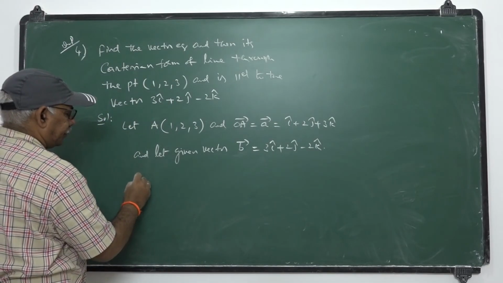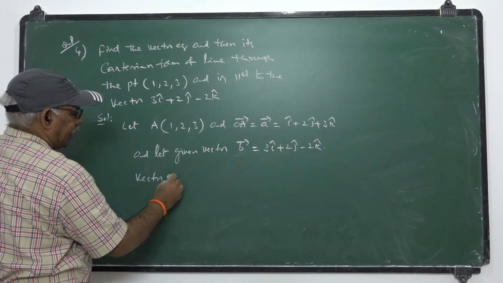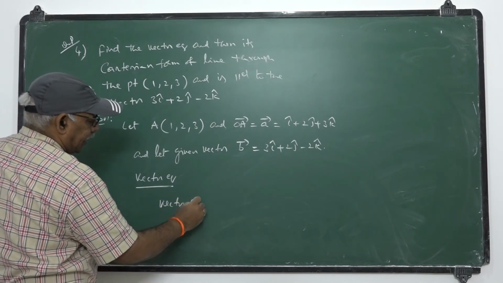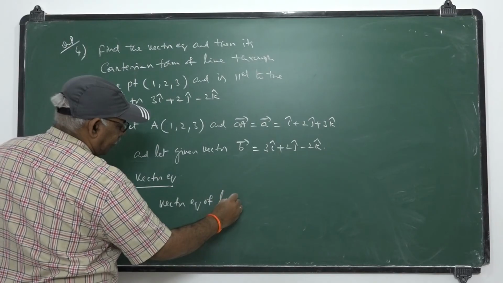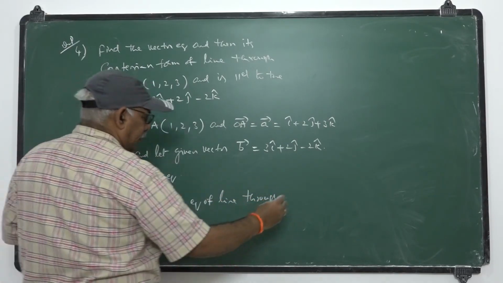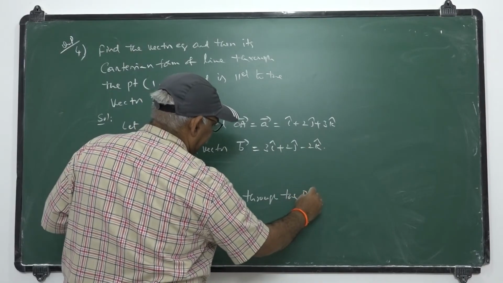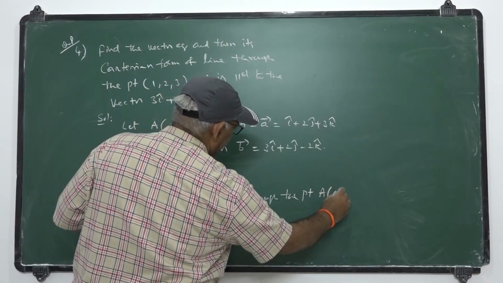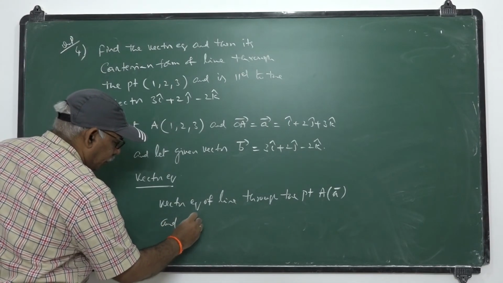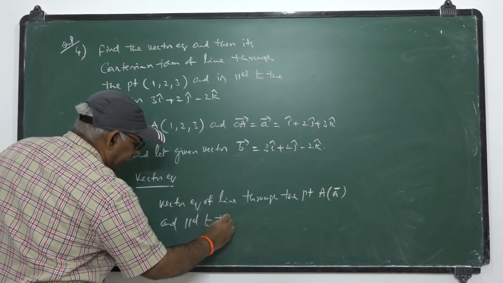Now the vector equation of the line through the point A whose position vector is A bar and parallel to the vector B bar.